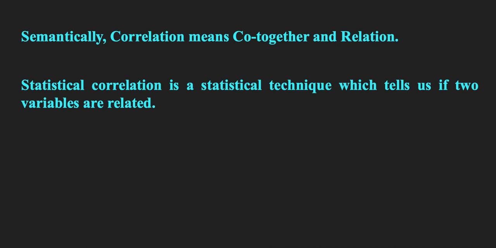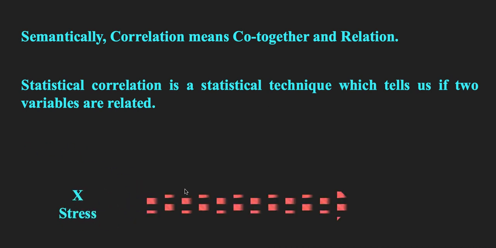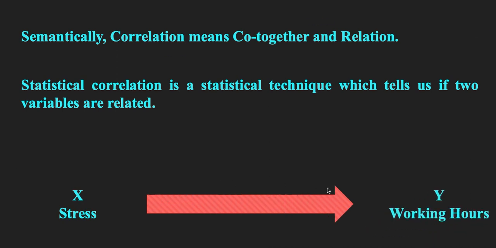That is what we are going to find out through correlation, right? Now take the example of stress. Stress is dependent on the number of working hours. That is, the more the working hours, the more the stress; the fewer the working hours, the less the stress. That means stress is the dependent variable. So that is the correlation here. We are going to find out the relationship between stress and working hours.